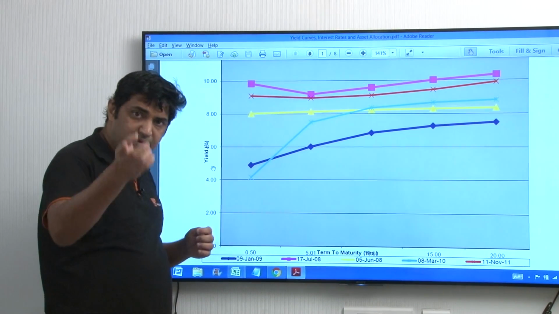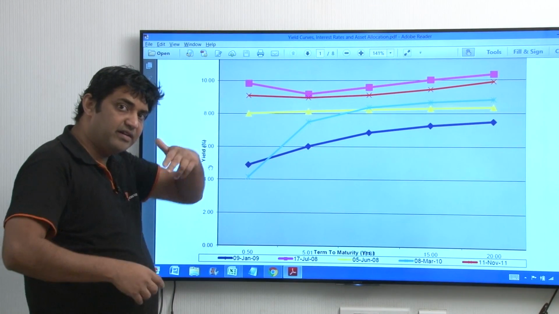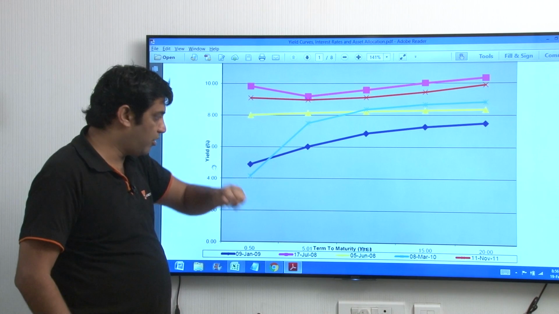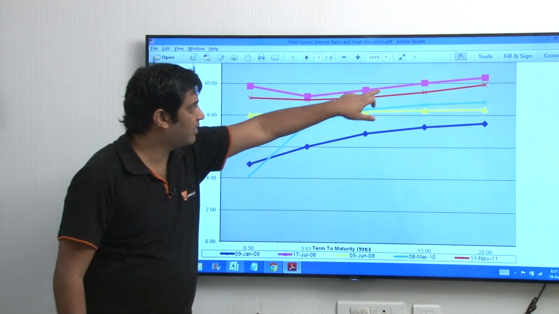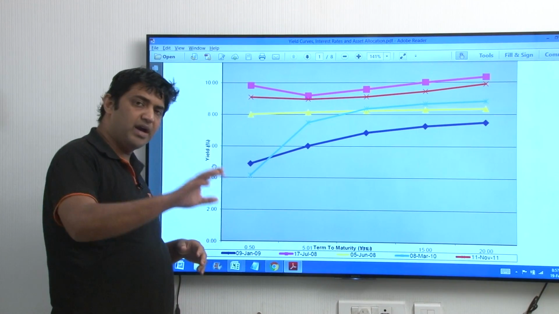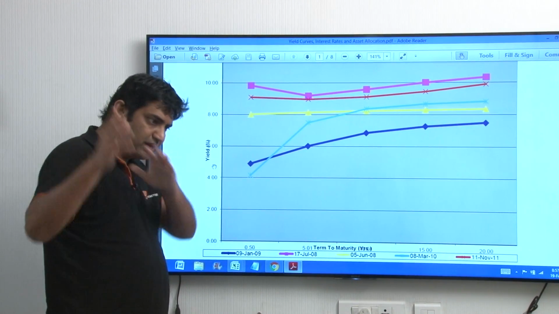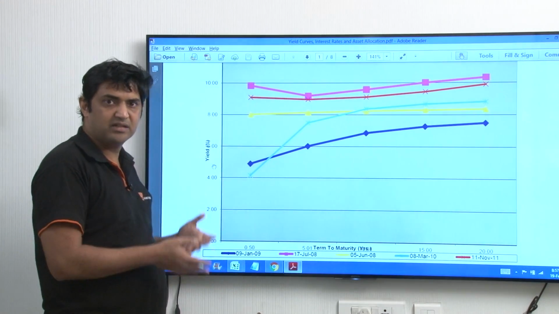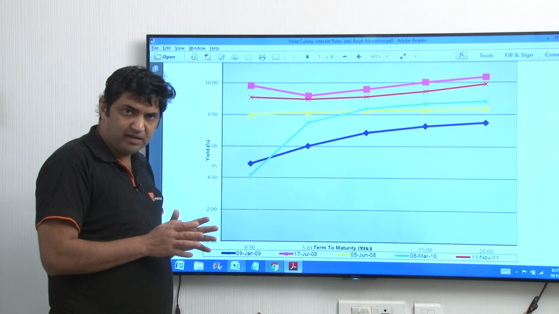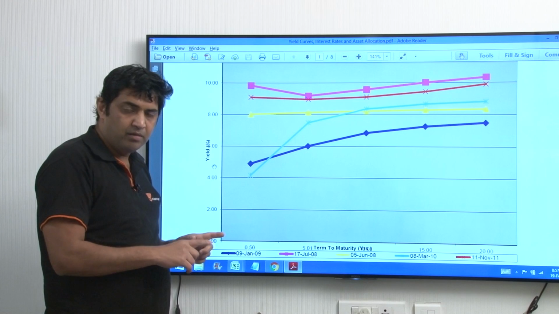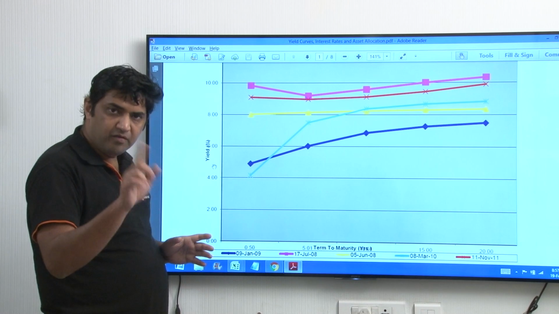Now, also let us remind ourselves that when we spoke about bonds, we said that when interest rates are high, that is the time to invest in bonds. So this is July 2008. In July 2008, our interest rates were right up there. Now remember the equity market scenario. The equity market was crashing in all of 2008, from Jan to Feb to June. It came down all the way to 8,000 Sensex in October 2008. So 2008 was a bloodbath year for the equity markets, but 2008 was one of the best years for the bond markets. And why was it?